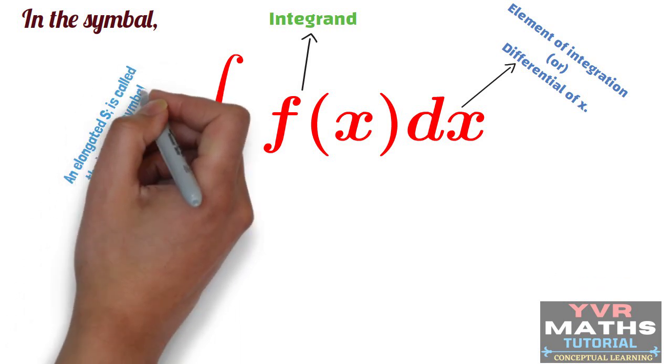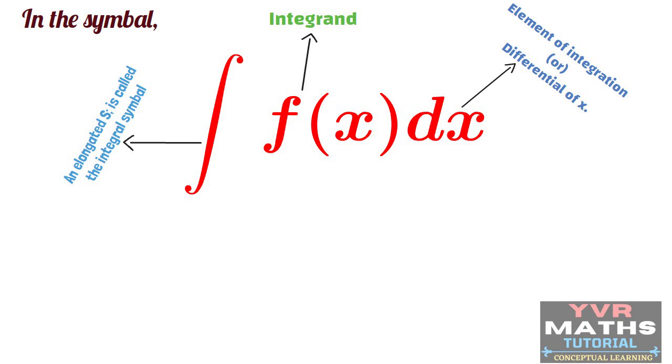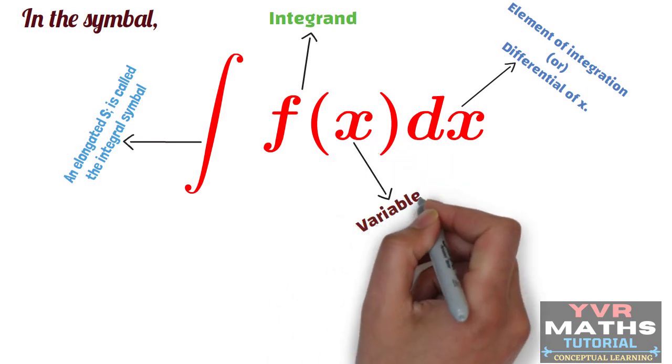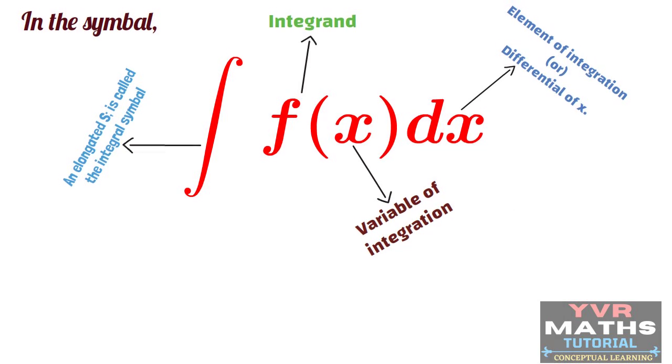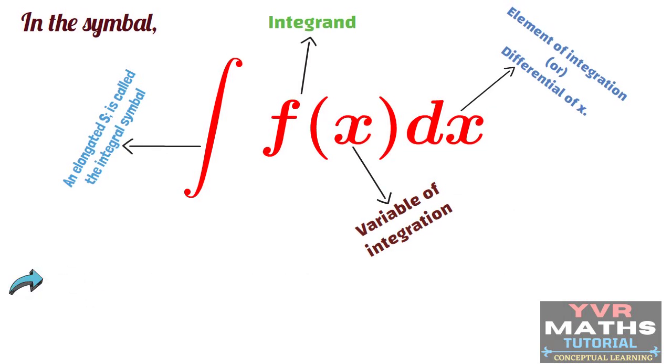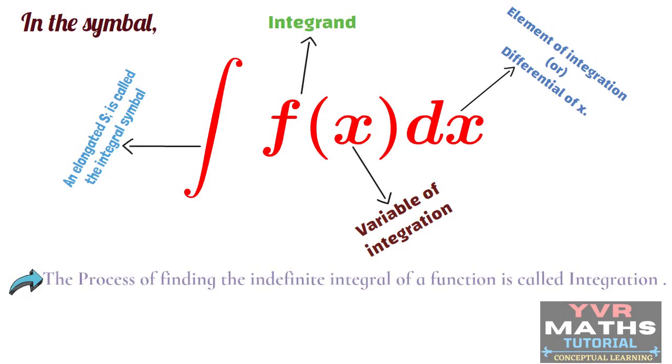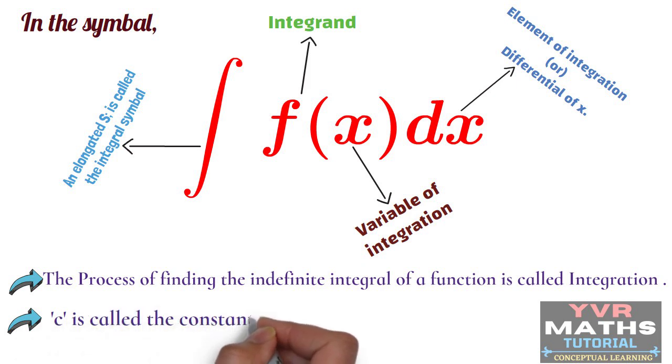If we elongate the letter s, we will get this symbol. And finally, the variable x is called the variable of integration. The process of finding the indefinite integral of a function is called integration, where c is called the constant of integration.